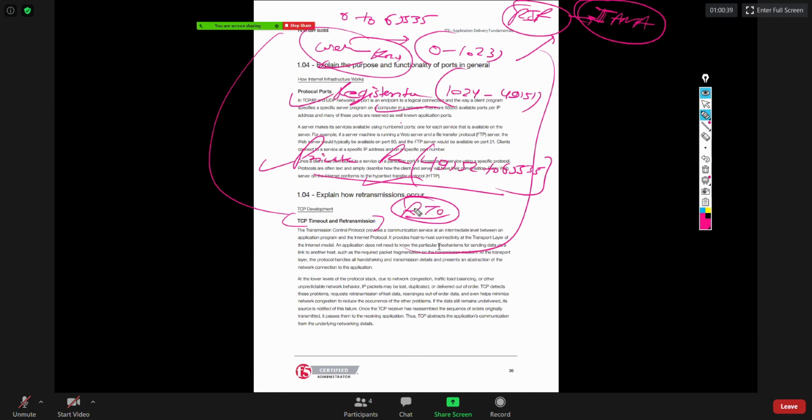So if your RTO expires, the data will get retransmitted. This retransmission is supported by TCP only. Remember, retransmission is not supported by UDP because UDP does not provide any kind of acknowledgement. If you have any questions so far, please go ahead and let me know.